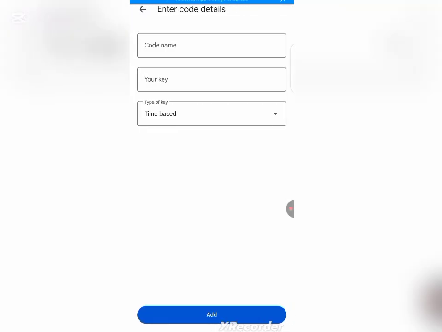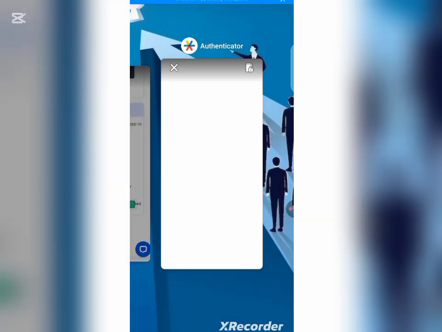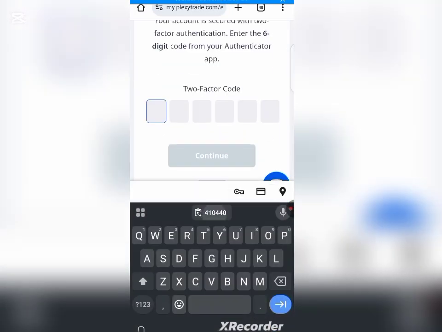Now that you've copied the code, come here and enter, set up a key. Write the name of the code, enter Plexi, put the code that you copied in here, enter, select time based, click on add, and you will see it right here on the screen. As you can see, this is it right here. Click on it, this is the code. Go back, click on continue, and enter the code that you just copied.